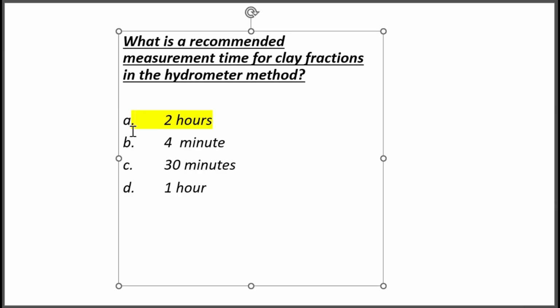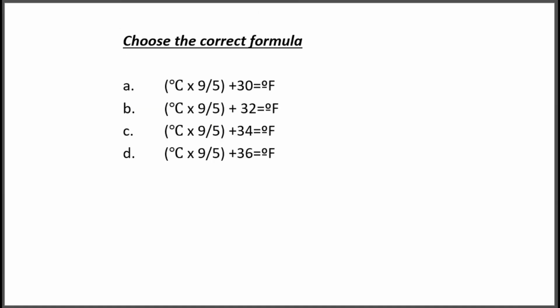The next question, choose the correct formula. Which is the correct formula for converting degree Celsius to Fahrenheit? So B is the correct formula. Degree Fahrenheit is equal to degree Celsius into 9/5 plus 32.